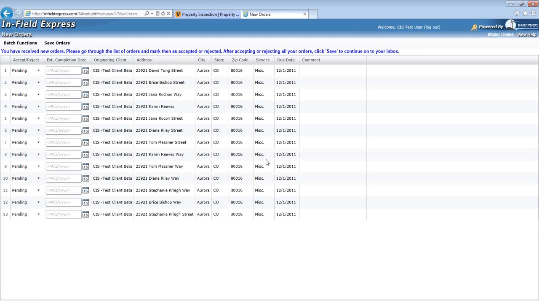Upon logging in, vendors will be greeted by the New Orders page. On this page, vendors can accept or reject new work orders. To accept a work order, a vendor should select the Accepted option from the drop-down in the second column of an order. Vendors must also provide an estimated completion date on each order. Please note that estimated completion dates cannot be past the due date found in the last column of an order.